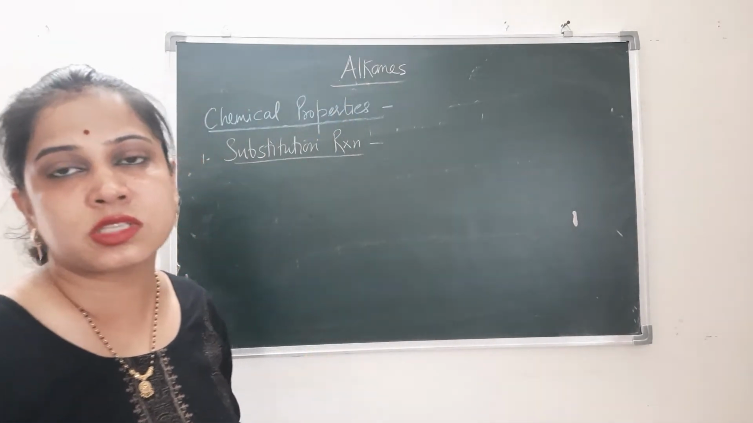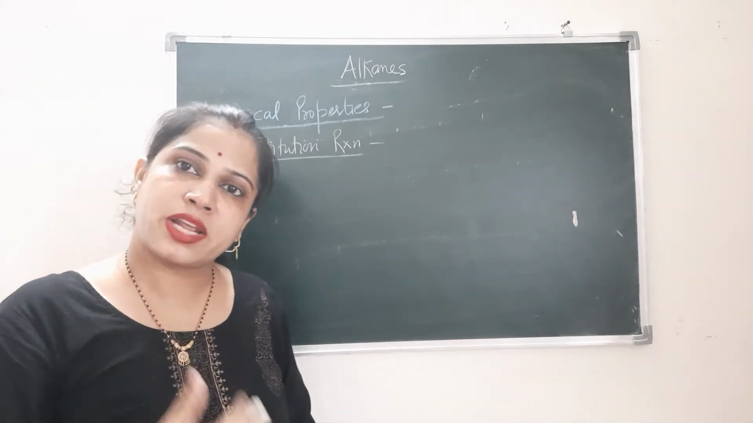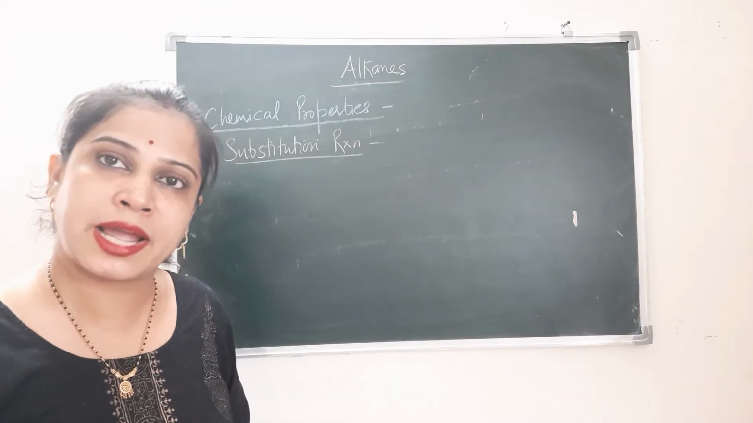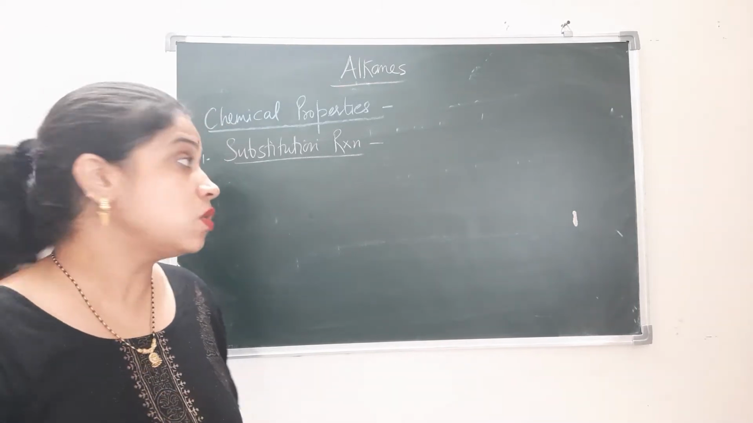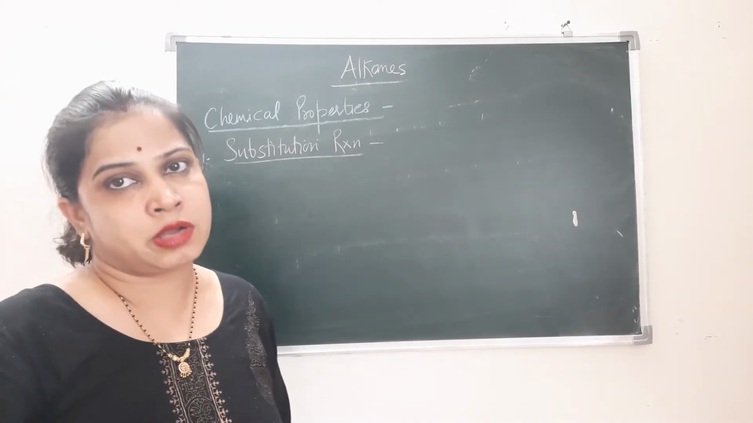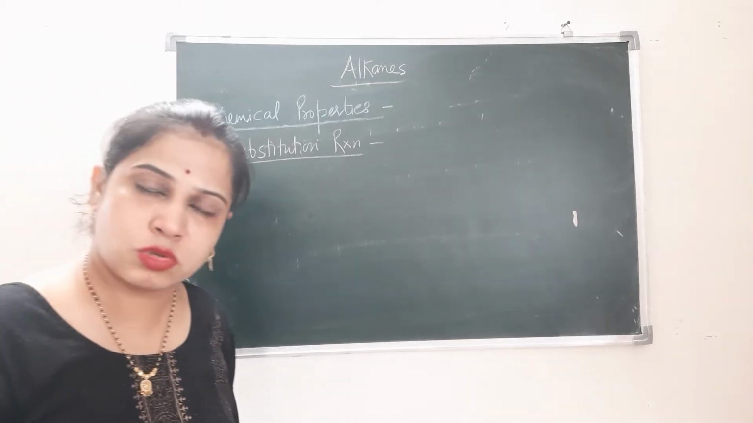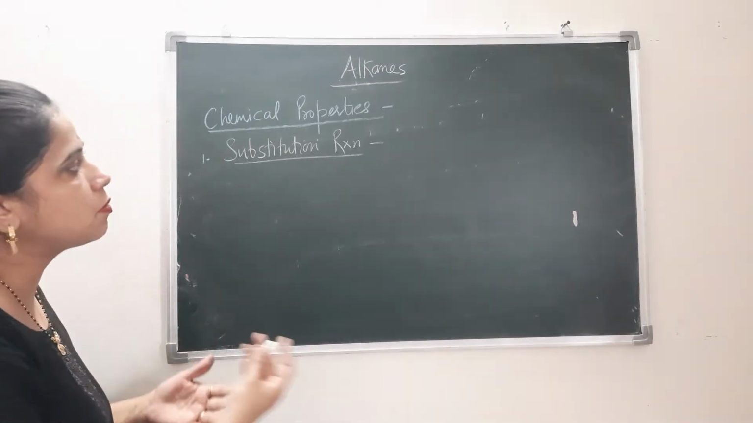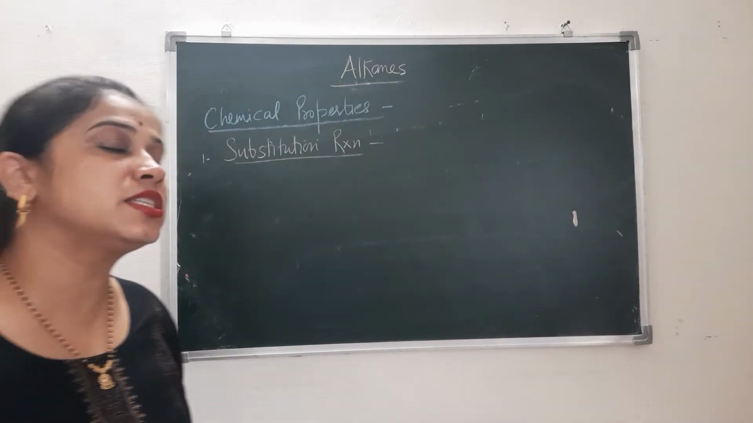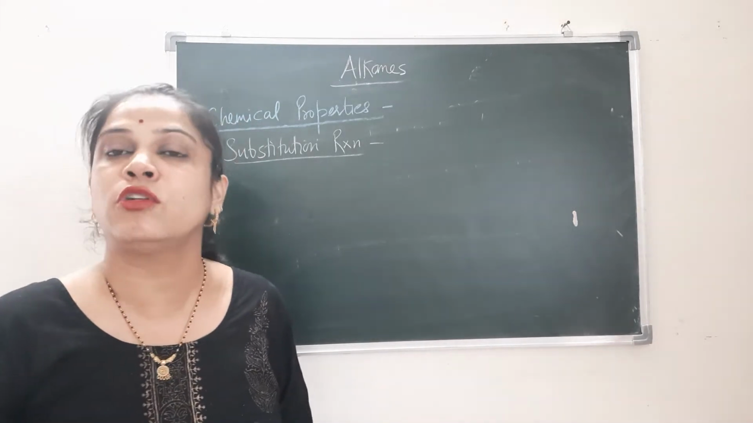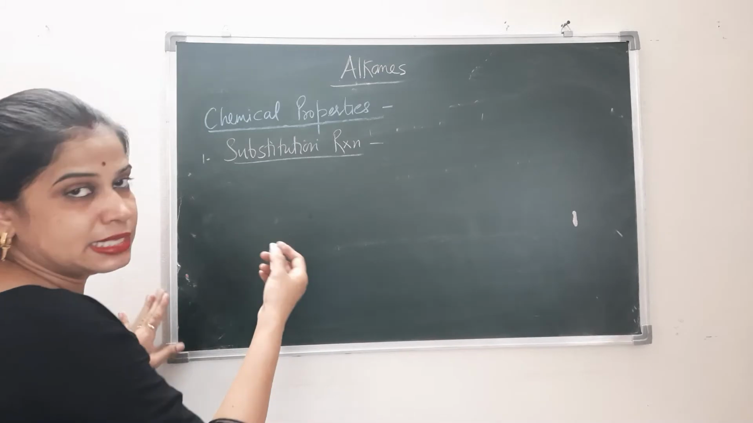As the name shows, substitution means the reaction in which hydrogen is substituted by some other atom or group, right? So here in this reaction, hydrogen is substituted by halogen, or you can say by nitro group or sulfonic acid group. Such types of reactions are substitution reactions. These reactions generally occur at very high temperature or in the presence of sunlight or UV light. So I am taking the example of